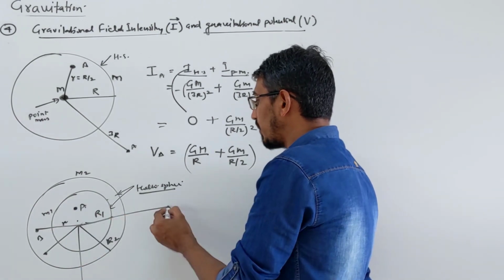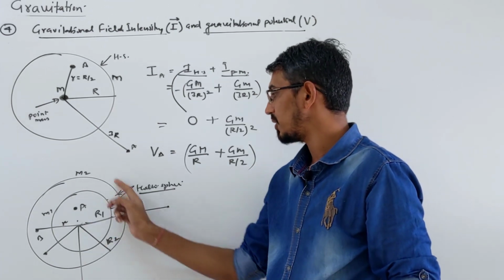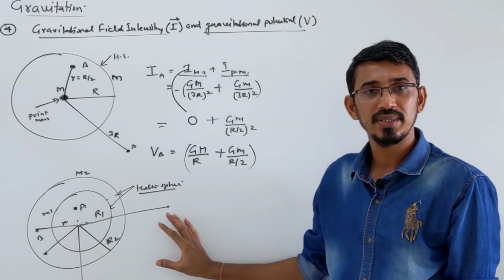And if I give an outside point, then due to both spheres there will be fields. Due to the smaller sphere and due to the bigger sphere, both will produce some field.